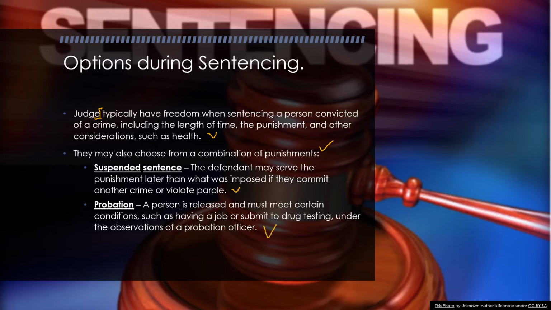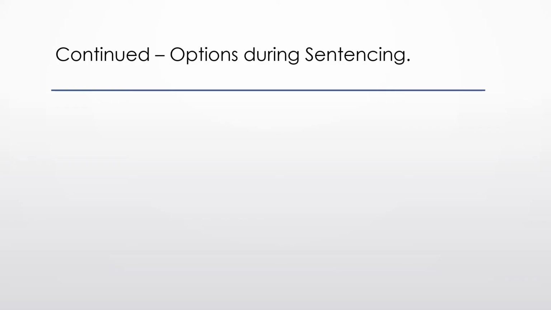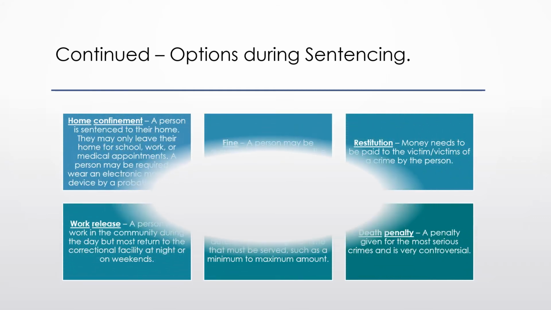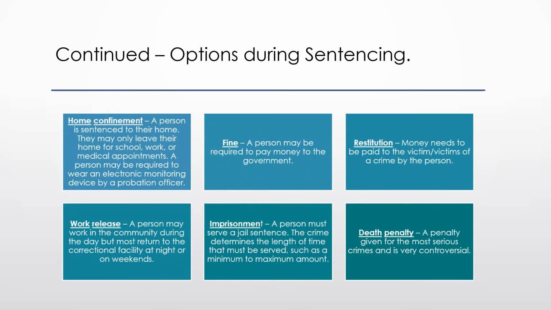Probation: a person is released and must meet certain conditions, such as having a job or submitting to drug testing under the observation of a probation officer. Continued options during sentencing. Home confinement, sometimes known as home arrest: a person is sentenced to their home. They may only leave their home for school, work, or medical appointments. A person may be required to wear an electronic monitoring device by a probation officer.